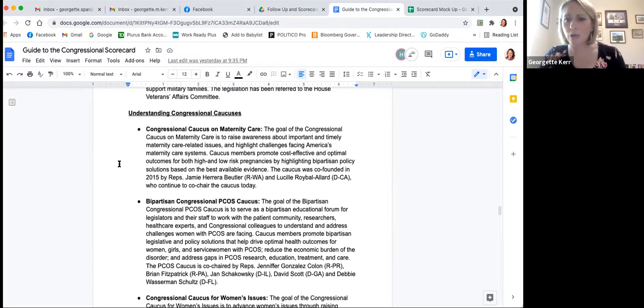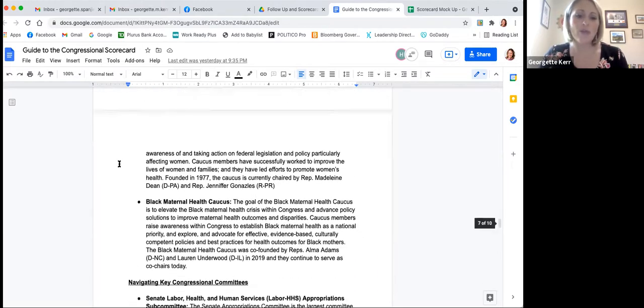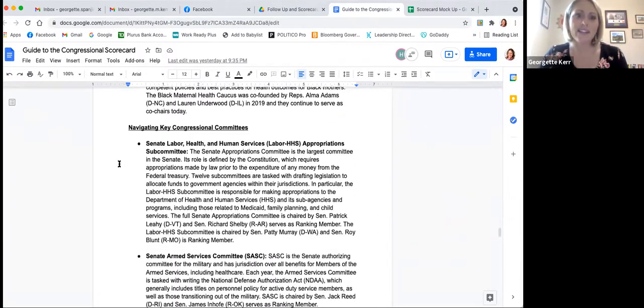For the caucus columns, that's the blue columns on the spreadsheet, this section of the guide will provide an overview of the caucus, what its mission is, what it's focused on. It will also provide a little bit of history about when the caucus was created, as well as who the leaders of the caucus are. You might be meeting with someone who's a co-chair of one of these caucuses. That usually means that their staffer is going to be pretty smart on these issues, and also that the member is most likely to be engaged on some of the issues and pro-family building legislation we're going to be talking about on Advocacy Day.